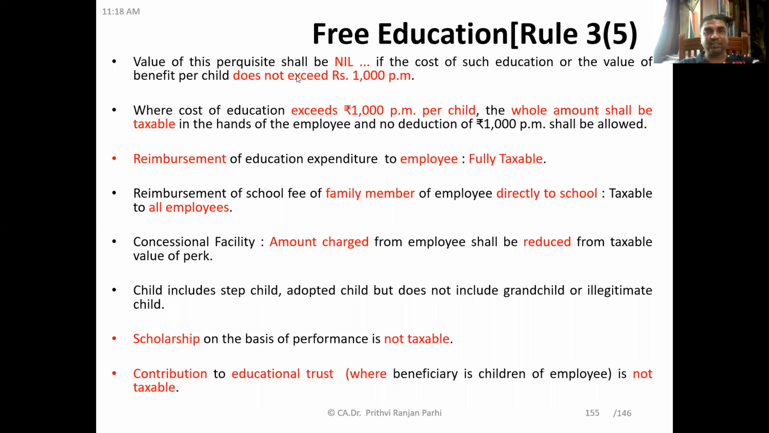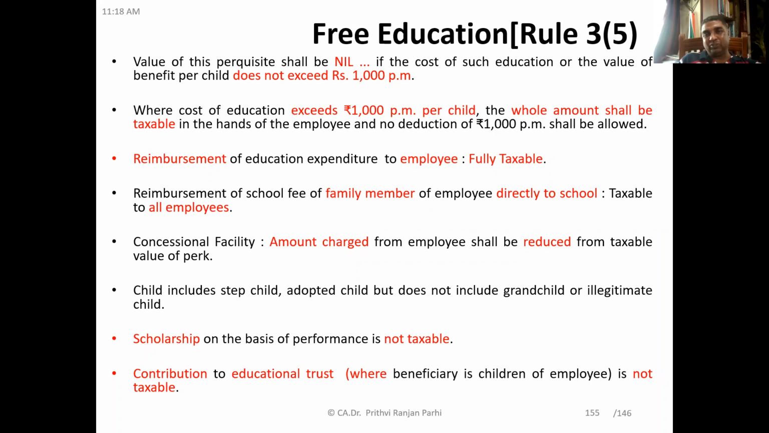The value of this perquisite shall be nil if the cost of education or the value of benefit for a child does not exceed 1,000 rupees per month. Where the cost of education exceeds 1,000 rupees per month, the whole amount shall be taxable in the hands of the employee. Not that only the excess amount over 1,000 will be taxable. No, the entire amount will be taxable. So up to 1,000 it is exempt, but on exceeding 1,000, the entire amount will be taxable.